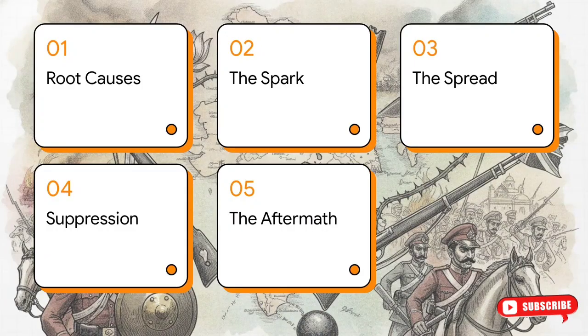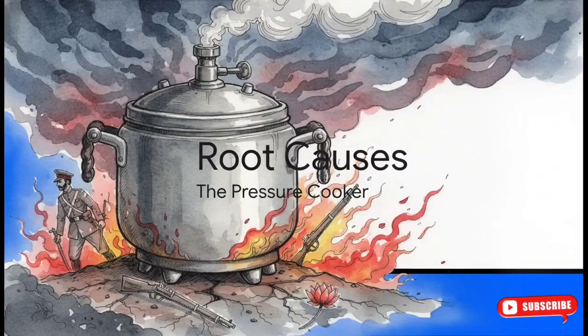Here is a quick roadmap for all you note takers out there. First, we'll look at the pressure cooker, the root causes, then the spark, followed by the spread, the suppression, and finally the aftermath with the 1858 Act. Let's get right into it. Section 1. The pressure cooker, root causes.